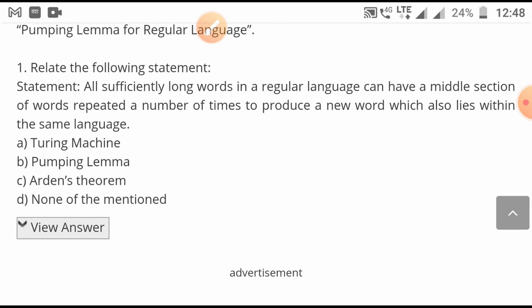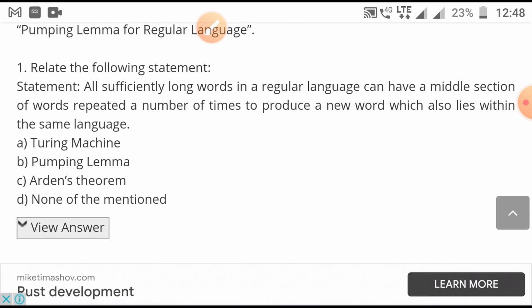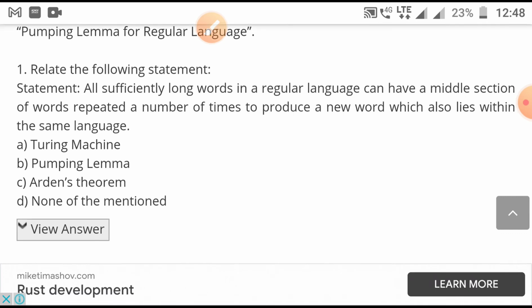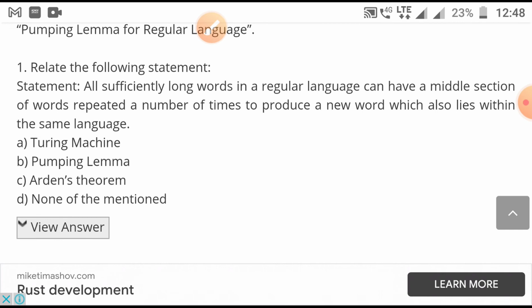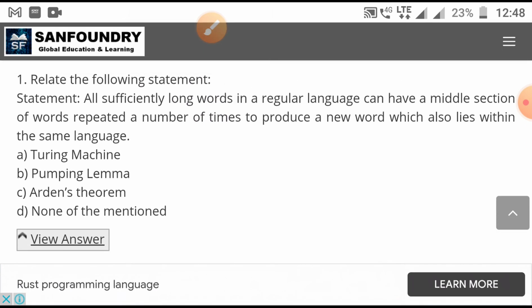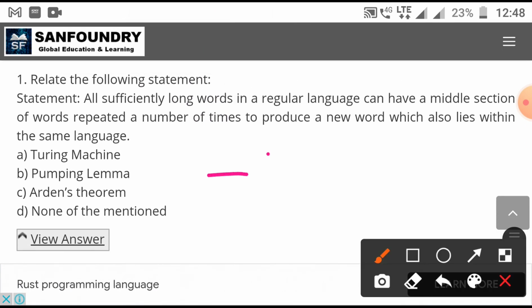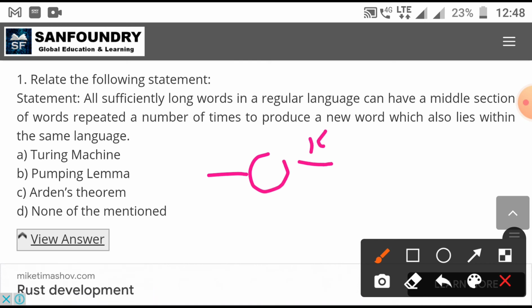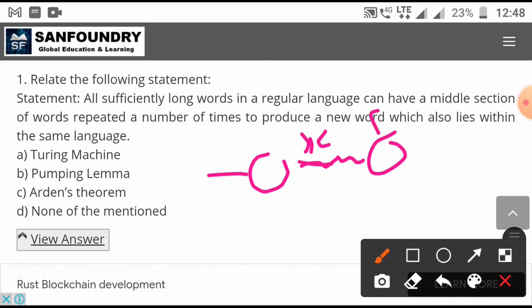Here it is given: relate the following statement. If all sufficiently long words in a regular language can have the middle section of the word repeated a number of times, it produces a new word which also lies within the same language. Yes, it is about the pumping lemma. Actually this is given like this way. You have remembered the pumping lemma diagram, x y z.